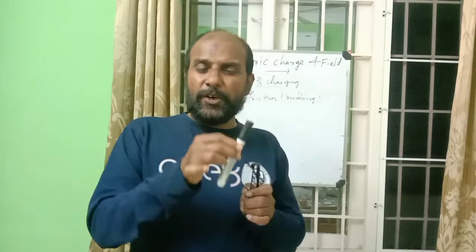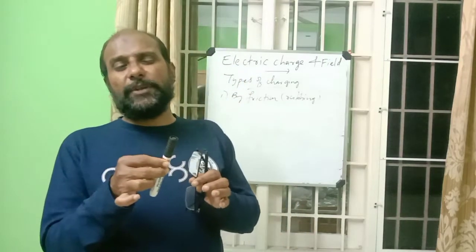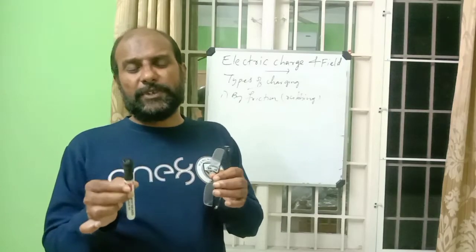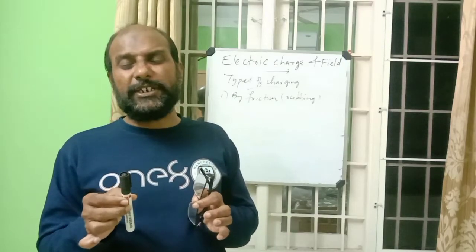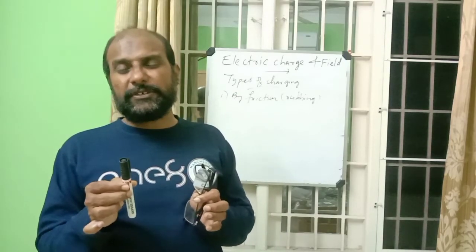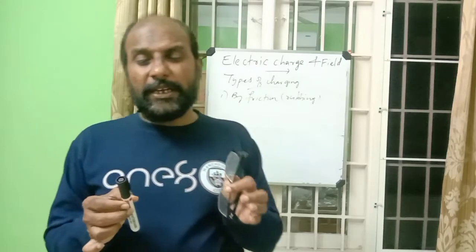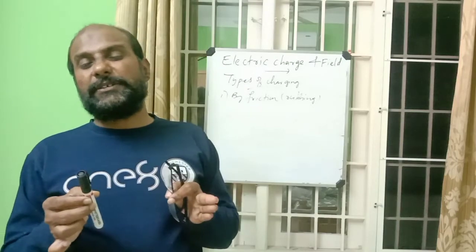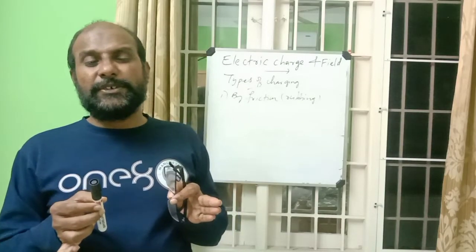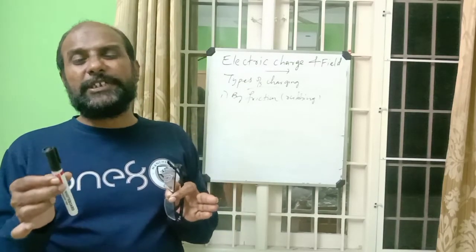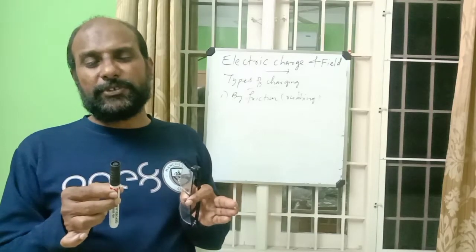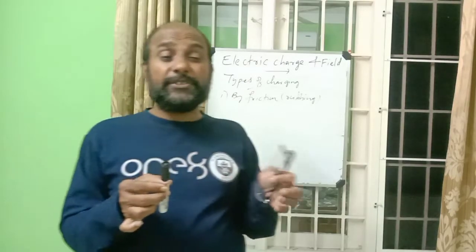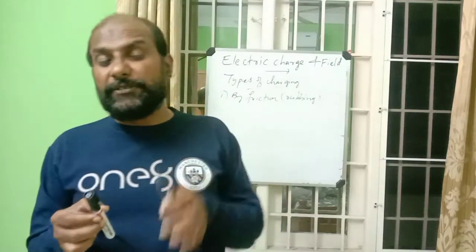If one electron is transferred, the body which loses it gets 1 unit of positive charge, and the body which gains electrons gets 1 unit of negative charge. So the body which loses electrons gets positive charge and the body which gains electrons gets negative charge.